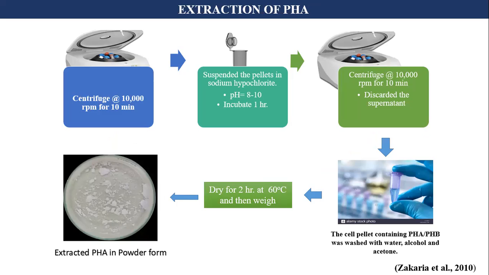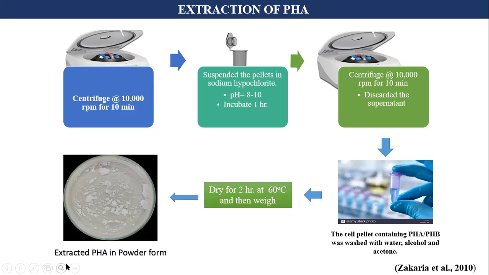Then the pellet was suspended in sodium hypochlorite solution having a pH of 8 to 10 for 1 hour. Again, the solution was centrifuged at 10,000 rpm for 10 minutes. At this time, the supernatant was discarded and the pellet was washed with water, alcohol, and acetone. Then the pellet was dried at 60 degrees Celsius and then weighed.